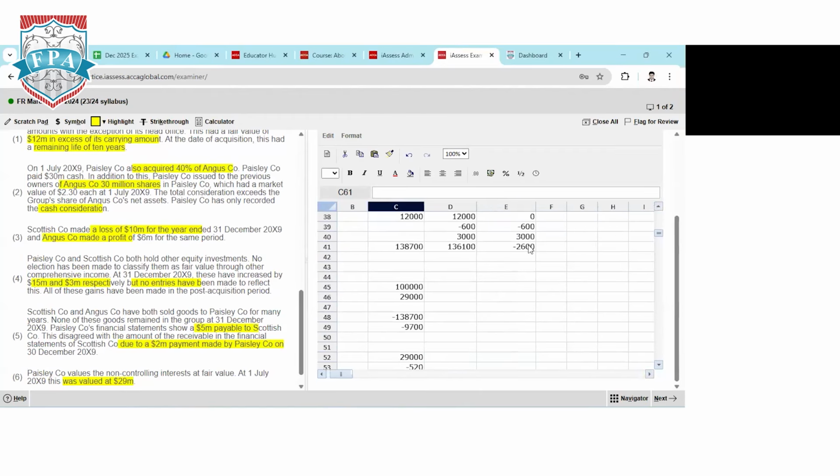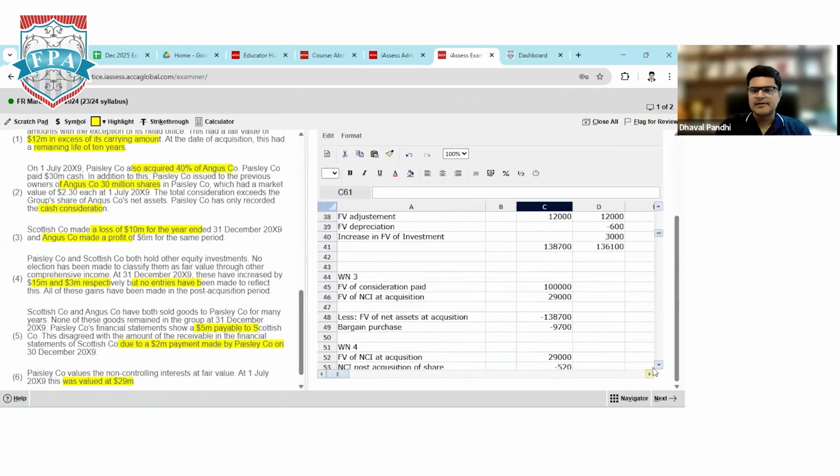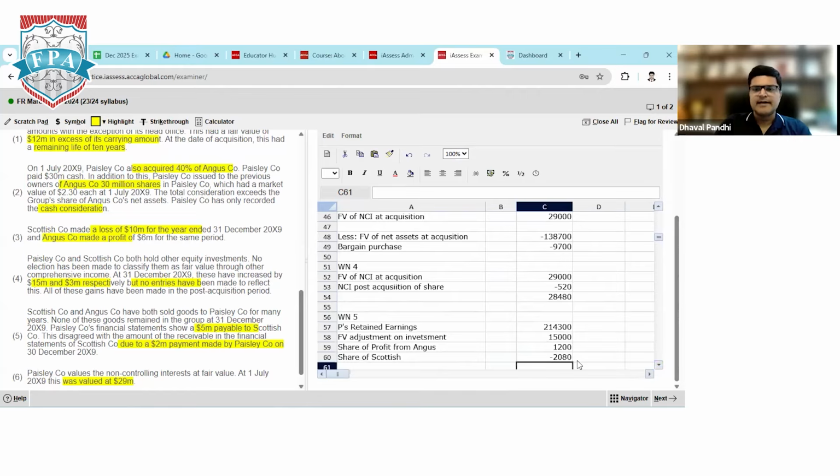2,600 is the total loss. On that, parent will get 80%. So 80% of 2,600 is 2,080. Because you gave 520 to NCI, your share will be the same amount, 2,080.